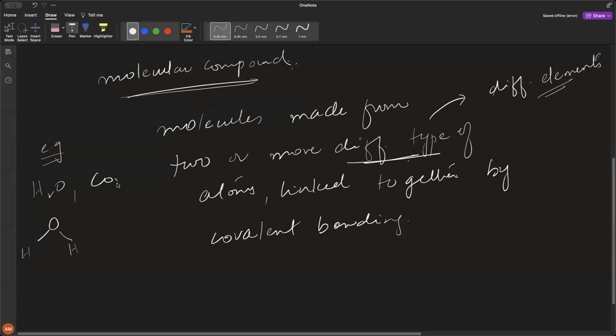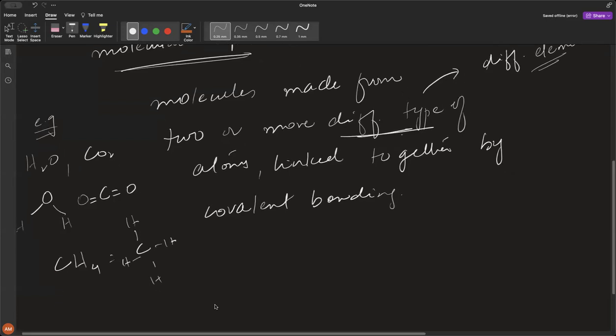We have carbon dioxide, which is linked with oxygen and another oxygen. You get it? We have NH3, or we can say we have methane, CH4. Carbon is linked with hydrogen, hydrogen, and hydrogen. Do you understand, everyone?